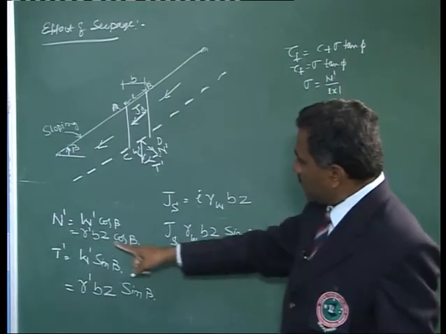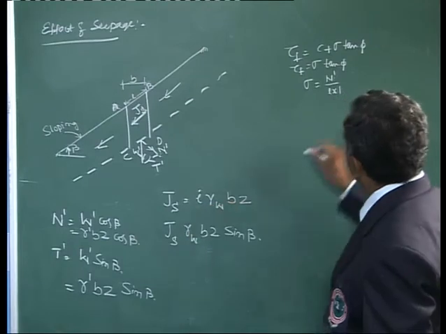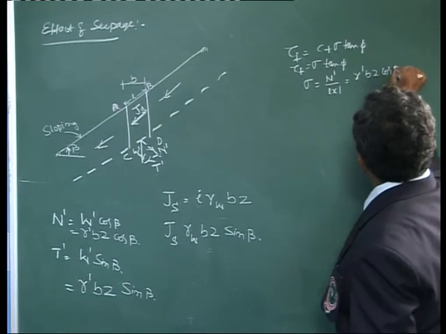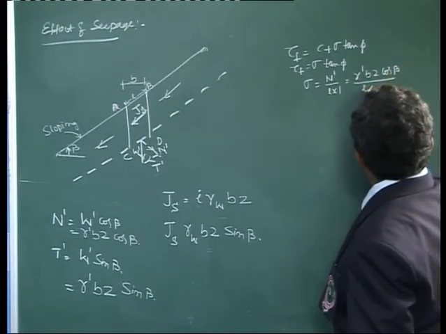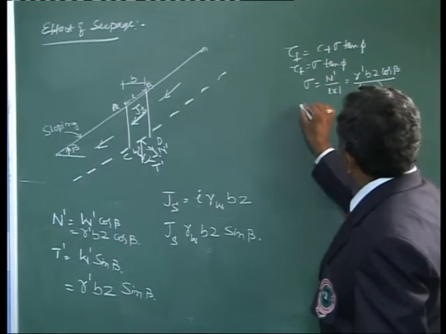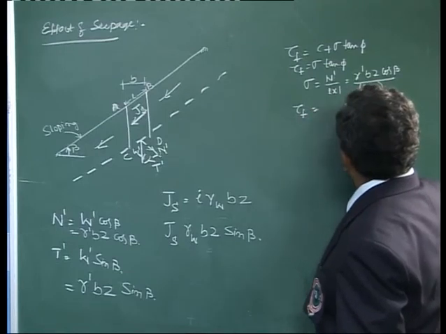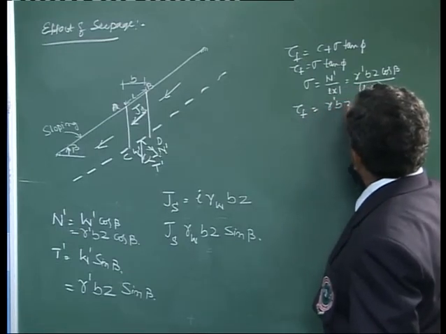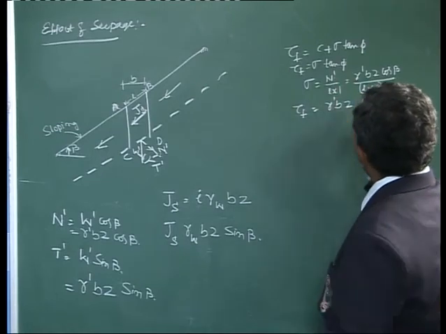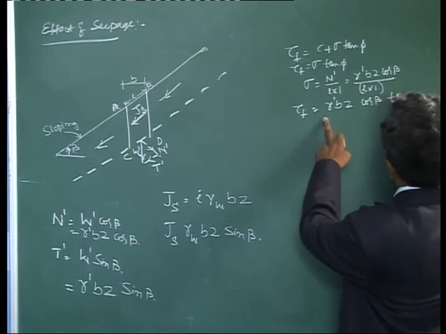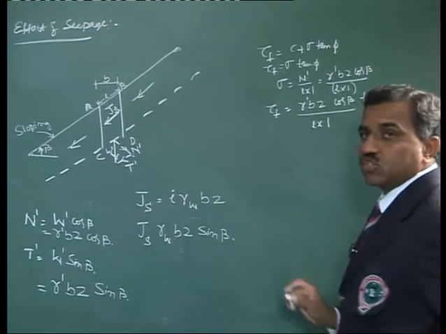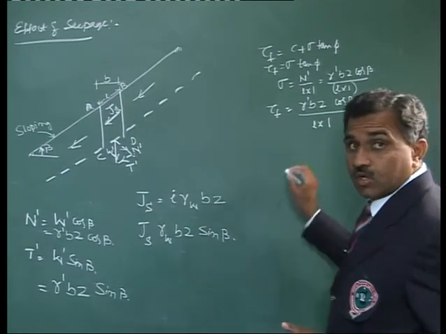But N dash is gamma dash B z cos beta. So this is gamma dash B times Z cos beta divided by L into 1. This is my sigma. Okay. My tau f now takes this form: gamma dash B times Z cos beta, this is the sigma component, multiplied by tan phi divided by L into 1. That's tau f. Next, tau d.